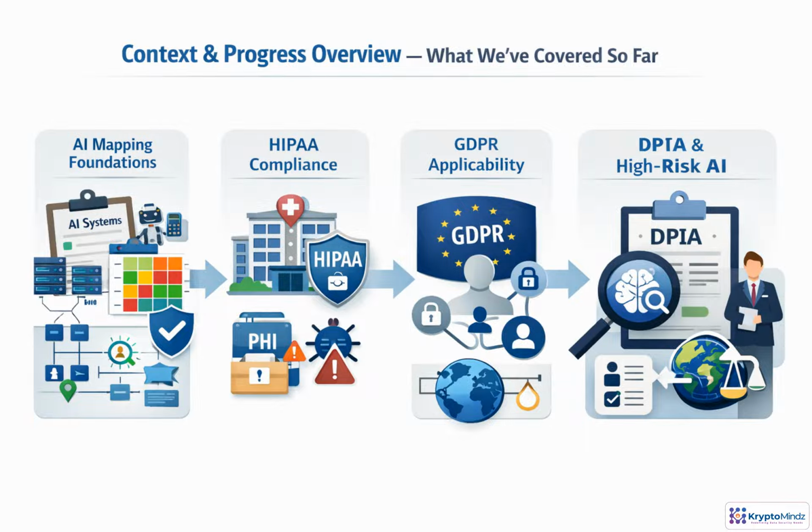Everything so far has built toward this point: mapping AI systems, tracing data flows, identifying risks, and applying HIPAA and GDPR concepts. Now we'll use that foundation to structure a DPIA for high-risk AI processing.